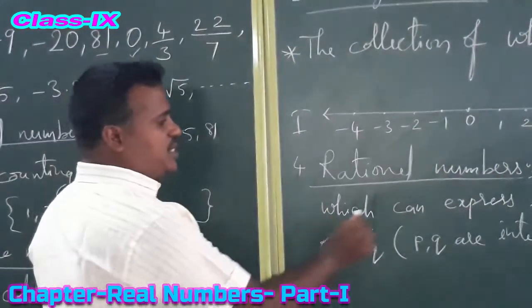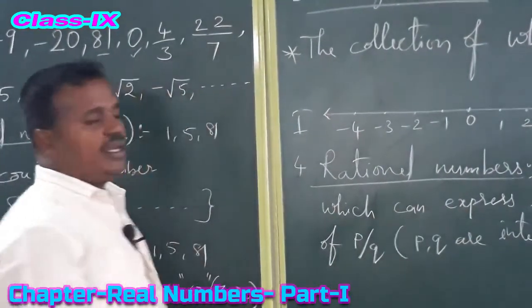The numbers which can be expressed in the form of p by q are called rational numbers.